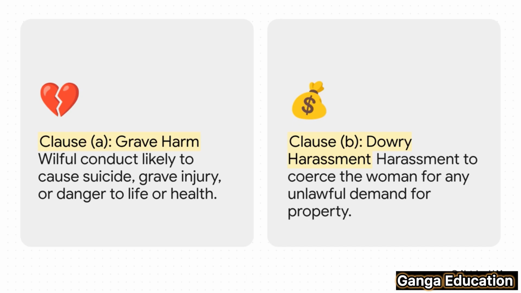Then you have Clause B, which is very specific. It deals with dowry harassment. It defines cruelty as harassing a woman to force her or her family to meet illegal demands for property or other valuables.